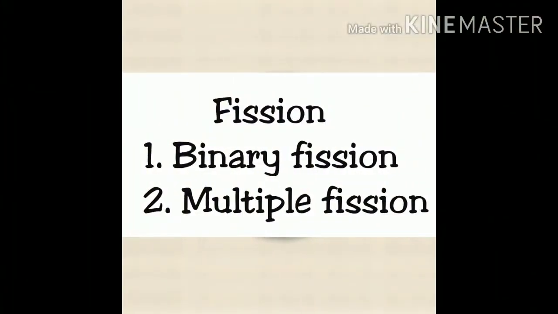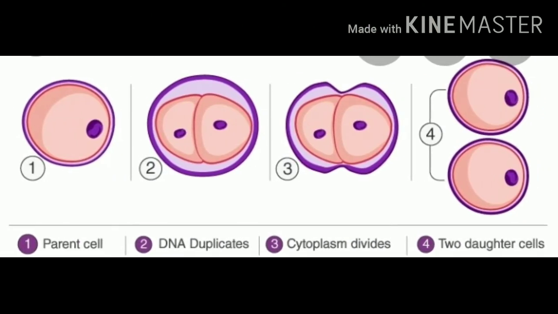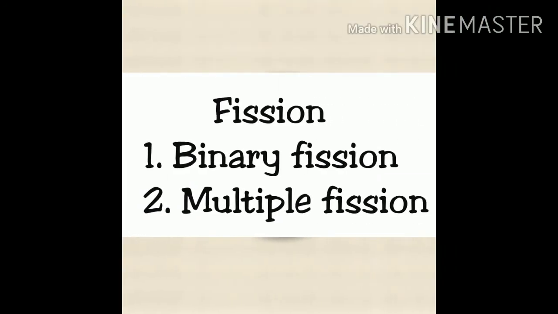Now the second type of asexual reproduction is fission. It is again of two types, multiple fission and binary fission. First of all, I will tell you about binary fission. Binary fission means the organism is divided into two equal and identical daughter cells. The nucleus divides first, followed by the division of the cytoplasm. Then fission can be transverse, plane, or in any form. For example, in amoeba it is transverse. In paramecium or in euglena it is longitudinal.